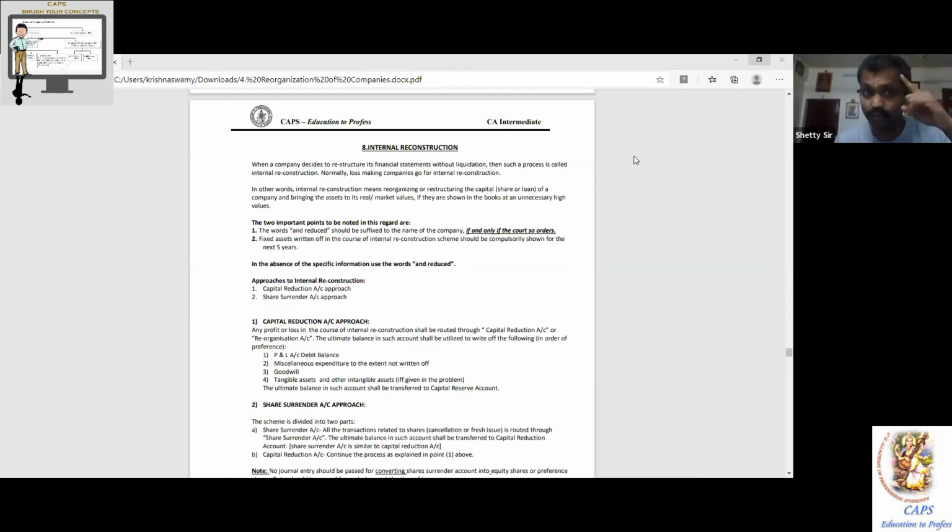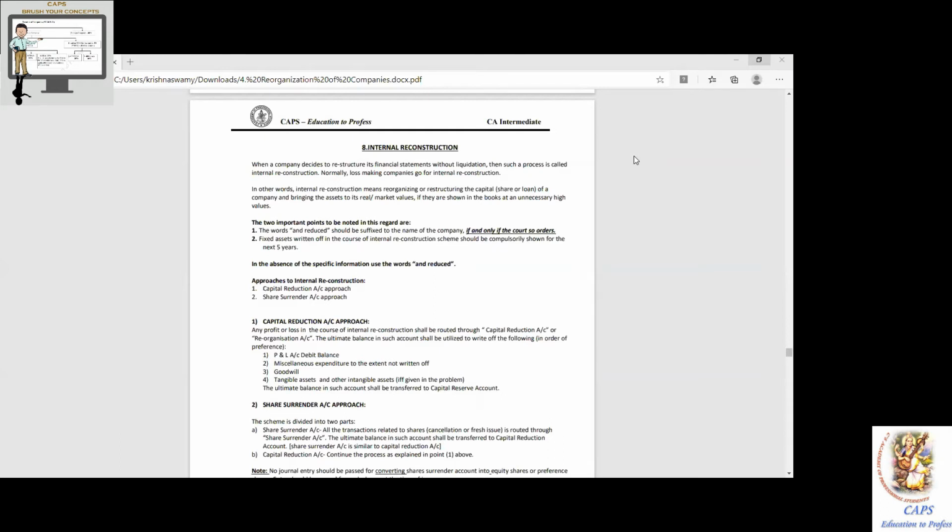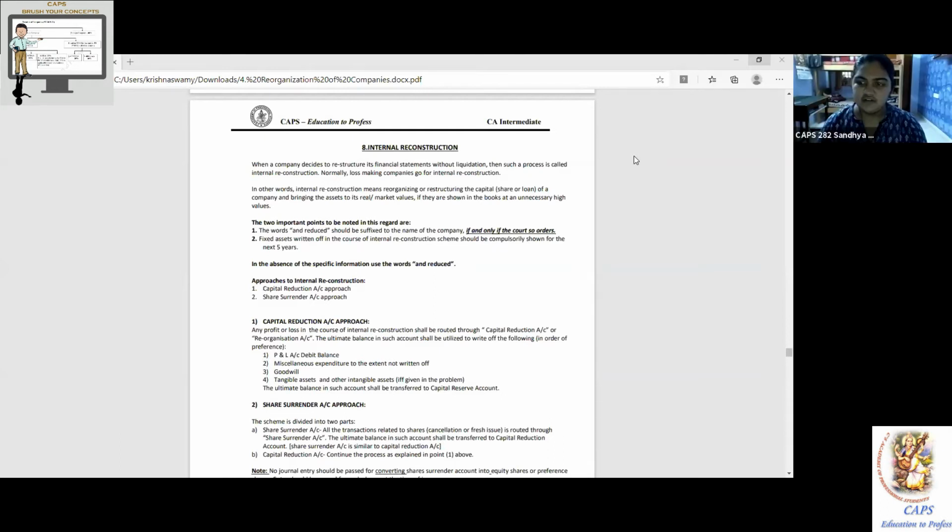So I'm giving it with logic, so it should come in the same order. First item, P&L account debit balance. Then fictitious assets. Third, goodwill. Then any other assets whose value has come down, if impaired, as per impairment of assets. Any other asset can be tangible or intangible. So if plant and machinery value has come down, or patent value has come down, you reduce it. Finally, whatever balance is left in the capital reduction account is transferred to a reserve called capital reserve, because it is a profit arising under a capital transaction.